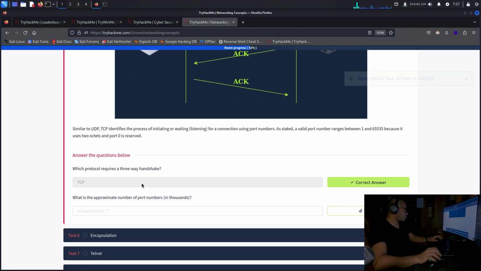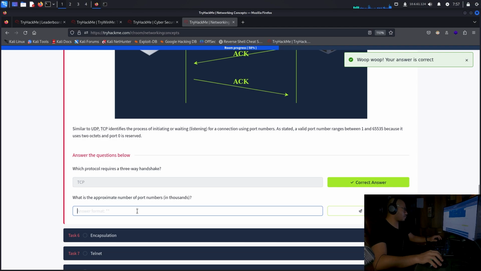TCP. What is the approximate number of port numbers in thousands? 65.